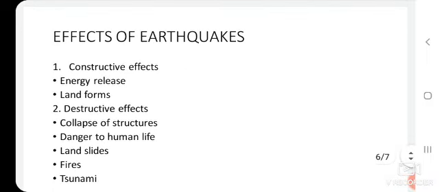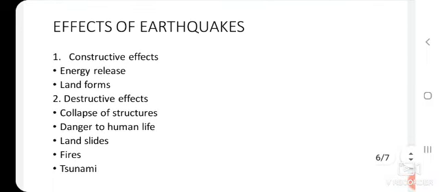Let us learn about the effects of earthquakes. So if there is an earthquake, what are its effects? First we learn about the constructive effects and destructive effects. They are divided into two: constructive effects and destructive effects. First, the constructive effect is that they release a lot of energy. So there is an energy release.